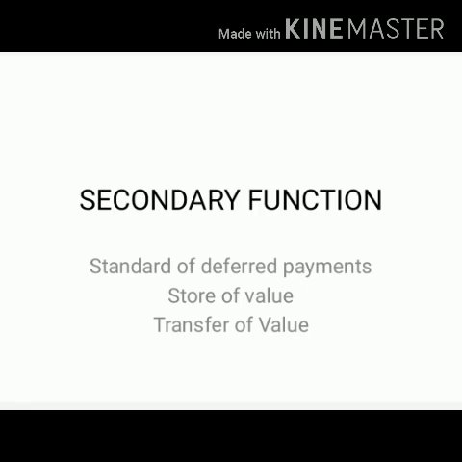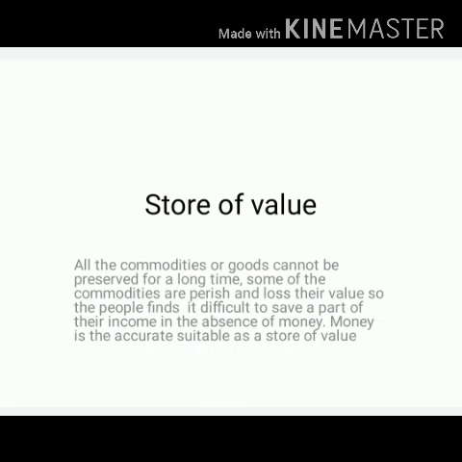The secondary function is store of value. All the commodities or goods cannot be preserved for a long time. Some of the commodities are perishable in nature and lose their value as early as possible. So the people find it difficult to save a part of their income in the absence of money. Money is the most suitable as a store of value.